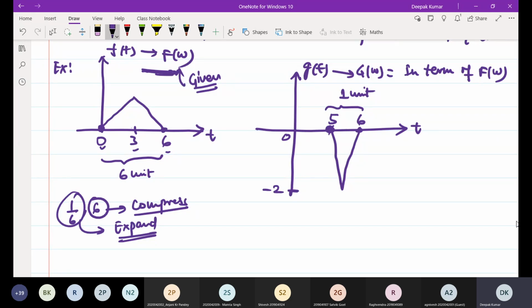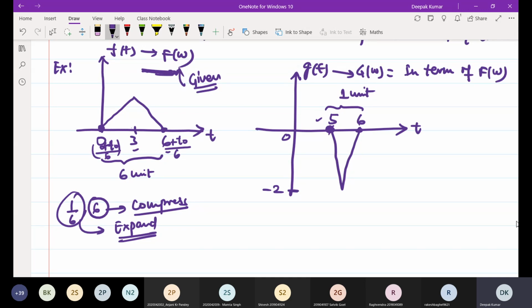Keep in mind that this is the result after shifting as well as scaling, after both operations. So suppose you add t naught amount of time and divide by 6, it should come like this 5. Here at 6 you should add that same amount t naught and divide by 6, that will result in 6.